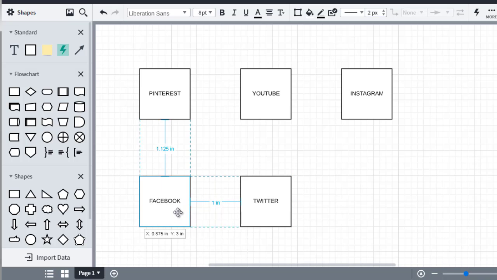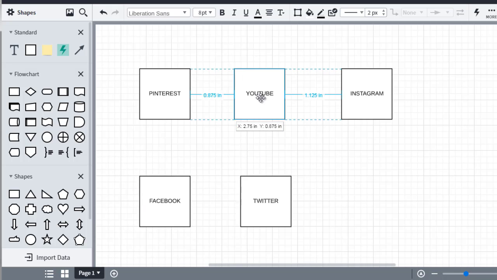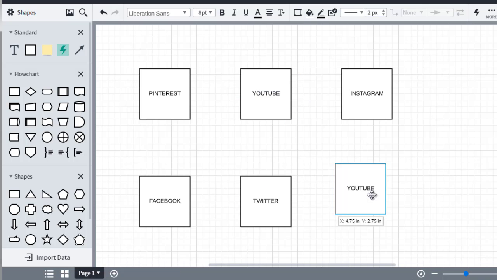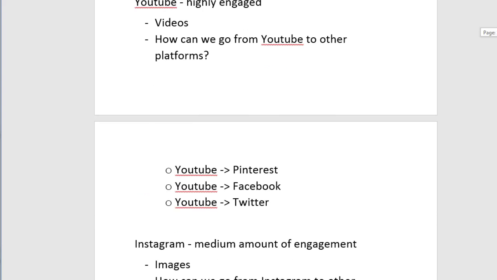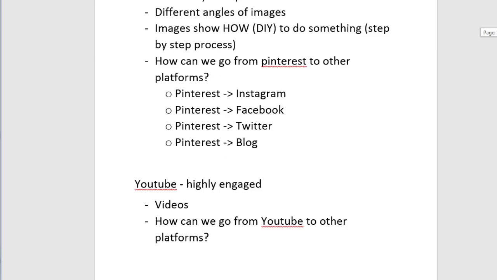I don't know if you can tell, but I'm actually aligning things with Lucidchart. So it's very convenient in that respect. You can see on the left side is 1 inch, on the right side is 1 inch. It just makes things nice and organized, so that when you begin to implement the process, you don't have to think about which goes where. And of course, last but not least, we have the blog. So let me just double check this. We got Pinterest, 1, 2, 3, 4, 5, 6.